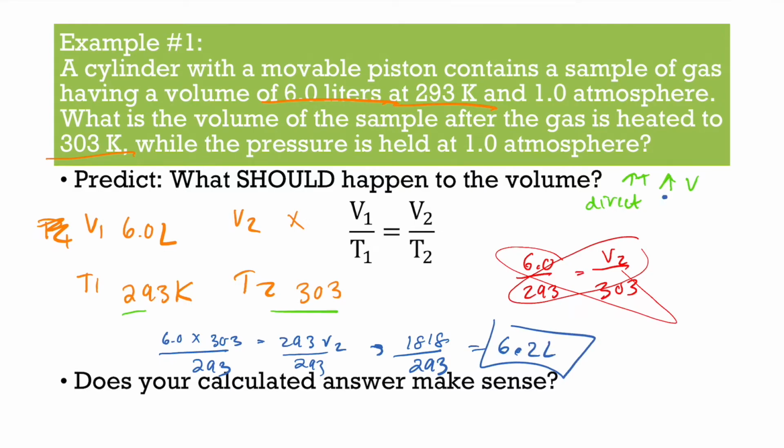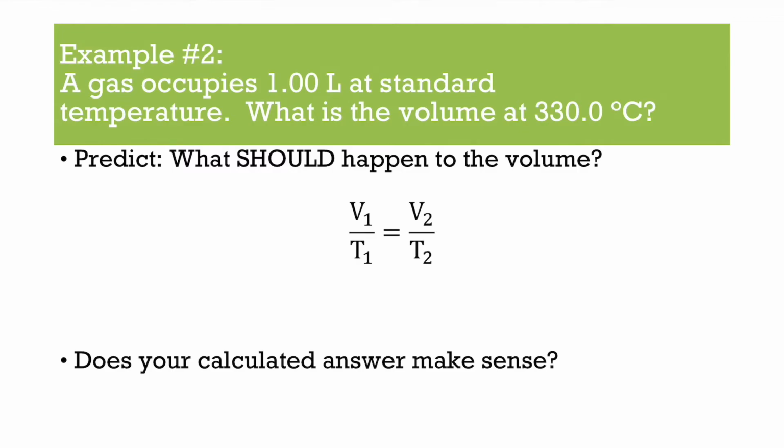Now, we predicted that volume is going to increase, and we started with 6.0, we're ending with 6.2. So does our calculated answer match our prediction and make sense? The answer is yes. So again, these questions aren't the most difficult of things if you're organized with your work and write down your knowns and unknowns.